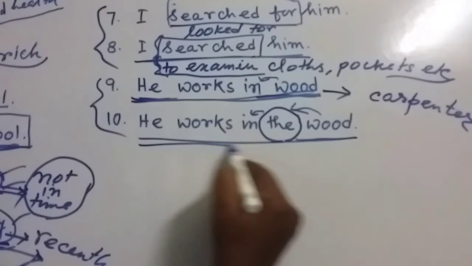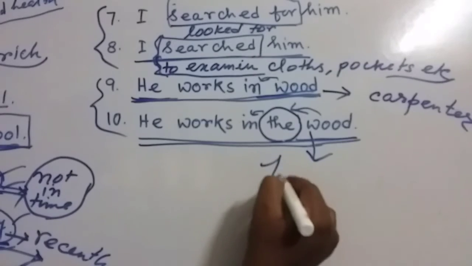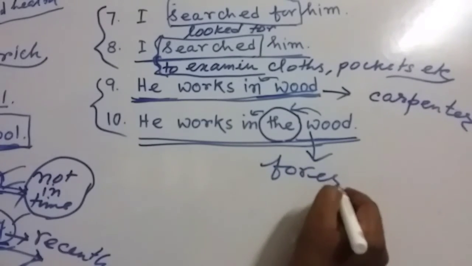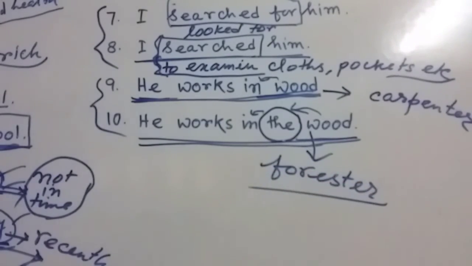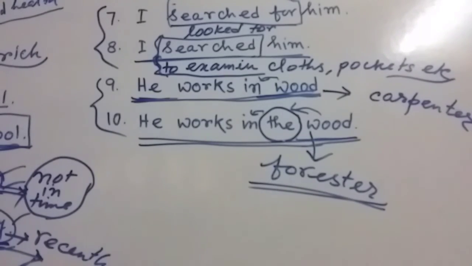And "he walks in the wood" means he is a forester. Maybe he is a forest ranger or whatever the post may be. But this is the difference. Here it means he is a forester, and here it means he is a carpenter. So my dear friends, I think you can understand the difference between these similar words.